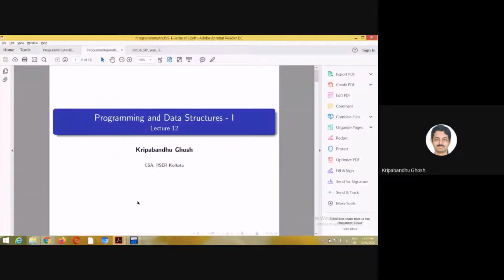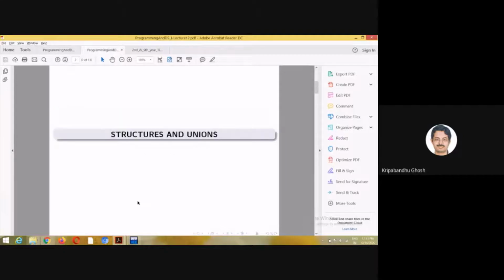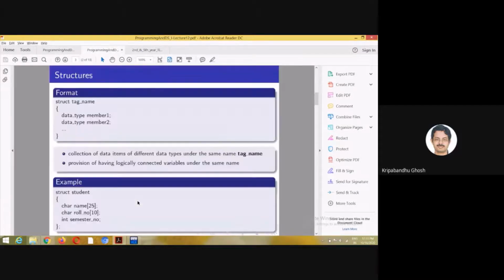So maybe without much more fuss, we can move on to another topic, which will be useful to you, to the best of my understanding, in your project, in your assignment. So we are talking about structures and unions. I'm not really going to cover unions. I have only one slide for it. So basically the structure is the one on which I am going to spend some time.